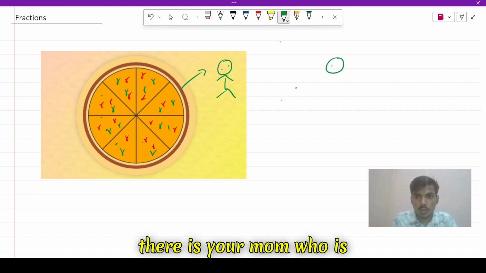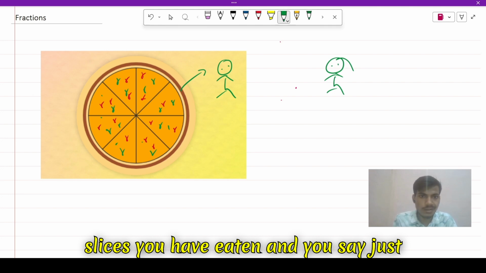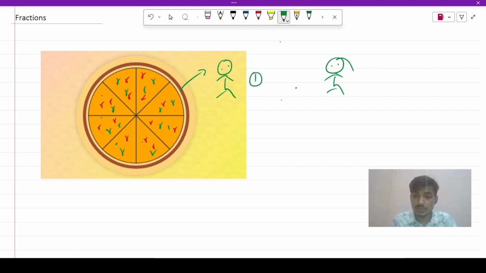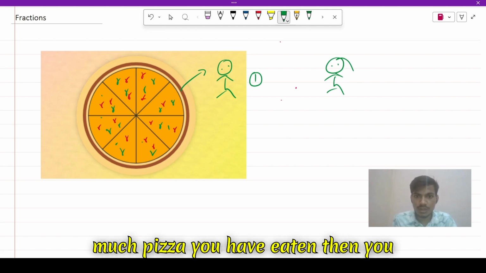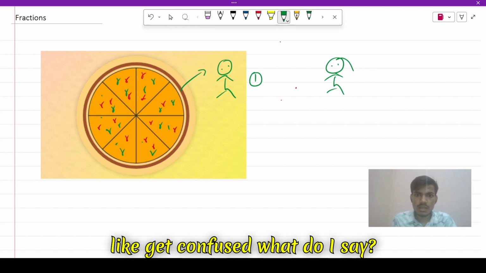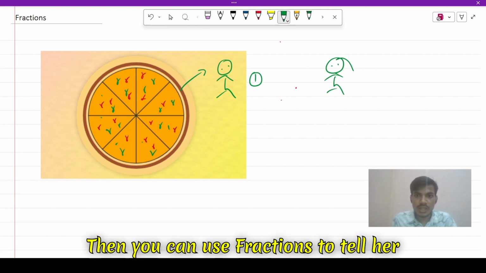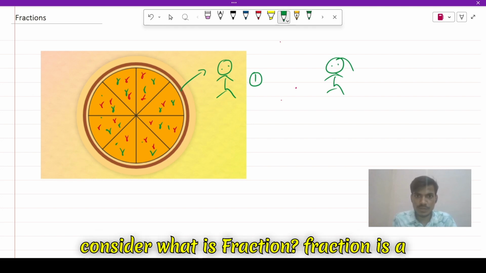After that, your mom asks how many slices you have eaten, and you say just one slice. But when she asks how much pizza you have eaten, you get confused about what to say. Then you can use fractions to tell her. Let's consider what a fraction is.